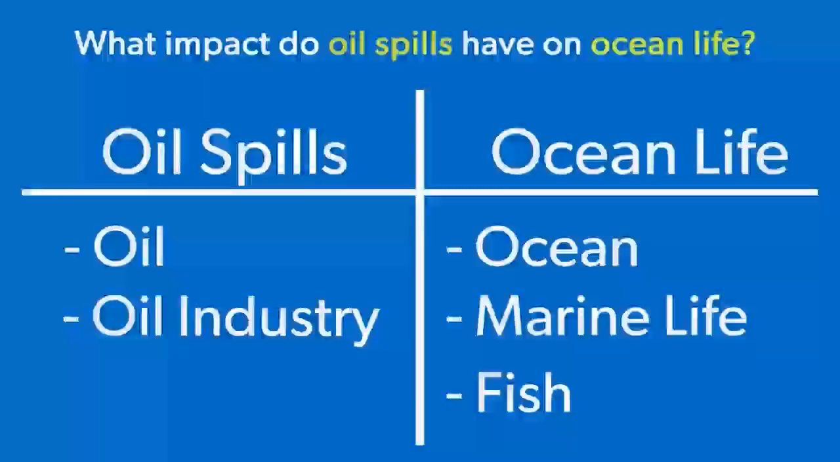On the screen, you can see some of the keywords or phrases that I was able to brainstorm as I did the same exercise. The first key phrase I focused on was oil spills. I identified another similar keyword as oil and also the key phrase oil industry. I then focused on the phrase ocean life. Similarly, I could also use ocean, marine life, and fish as possible keywords to search. This list is not exhaustive, but it's a good start as we begin the research process.